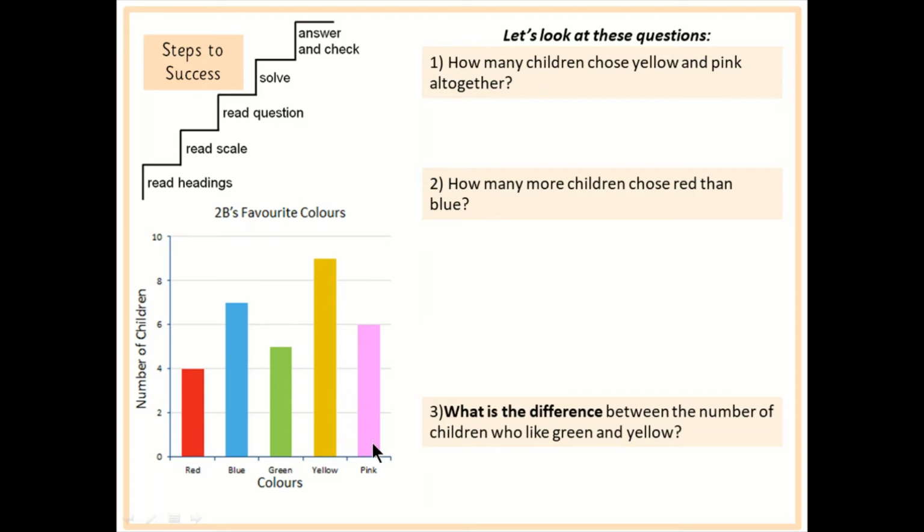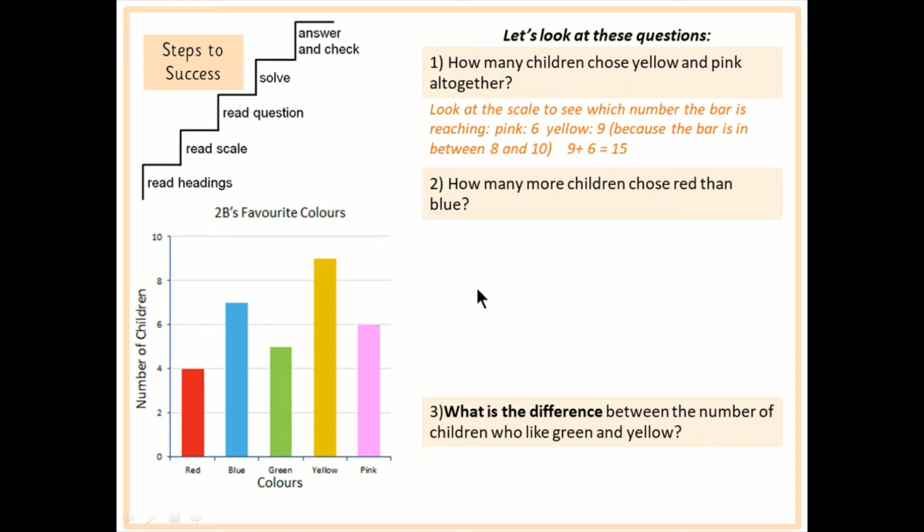Let's have a look at pink. We did that one just now, 6 children. So by looking at the scale, I have seen the numbers for both and it's asking all together. That's an addition question, so I just need to add those two together. I'm going to add together my yellow children and my pink children. 9 add 6 equals 15.